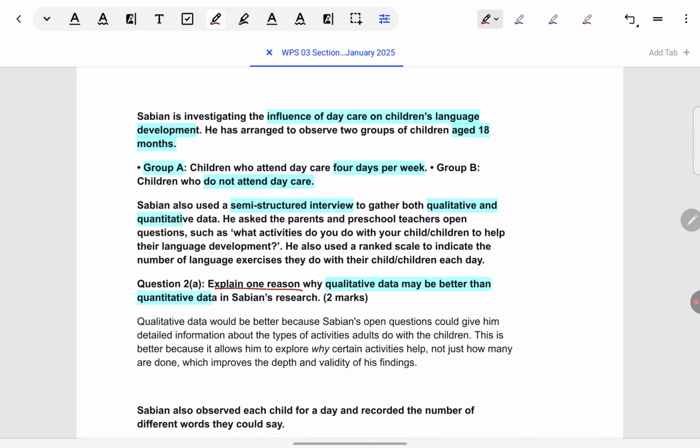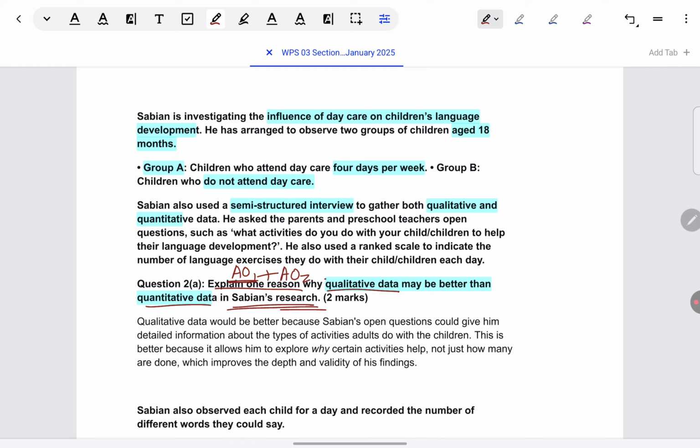Explain one reason. Explain is AO1, but because they ask us to apply to Sabian's research, it becomes AO2 also. So you can think of it as partially, you just have to explain in general why qualitative data is better than quantitative, and then partially you have to reason out whatever point you have given with Sabian's example. Okay, so make sure to cover both in the answer. The most common mistake is to do either one.